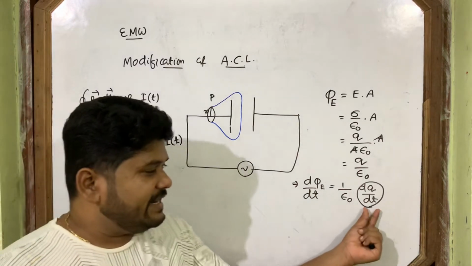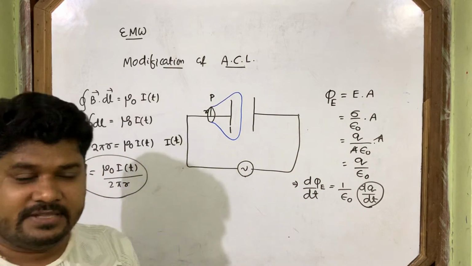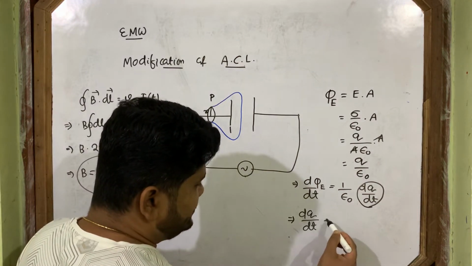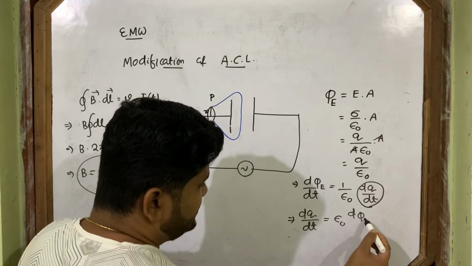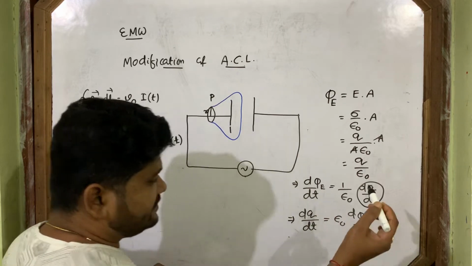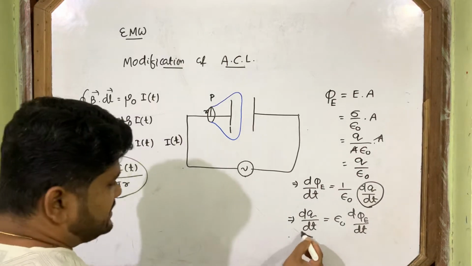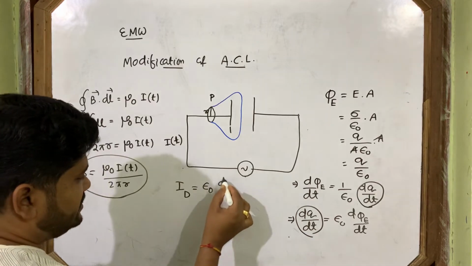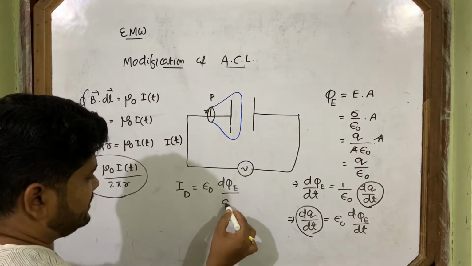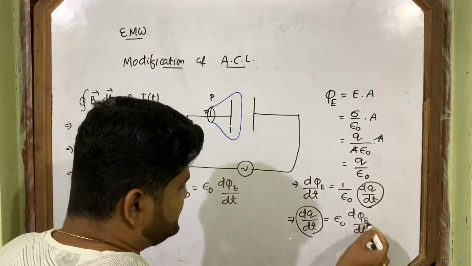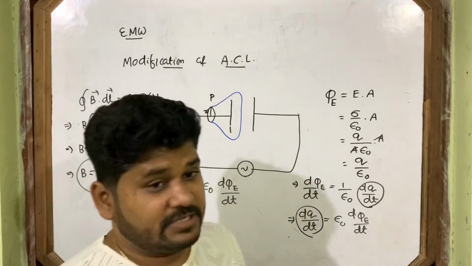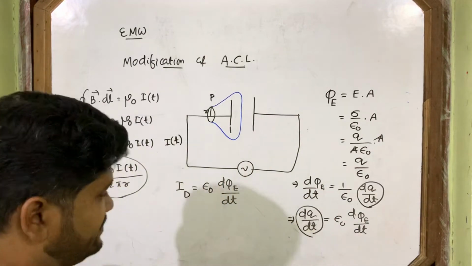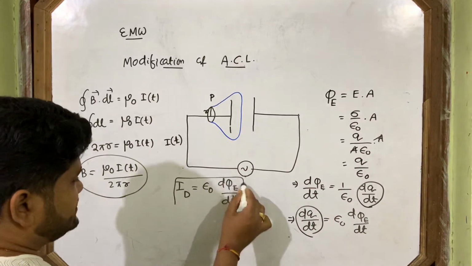This dQ by dt, the rate of change of charge, is called the displacement current. So dQ by dt is equal to epsilon naught d phi E by dt. But this dQ by dt is the displacement current, so i_d is equal to epsilon naught d phi E by dt. I am writing E because E stands for electric flux. So this is the expression of displacement current.